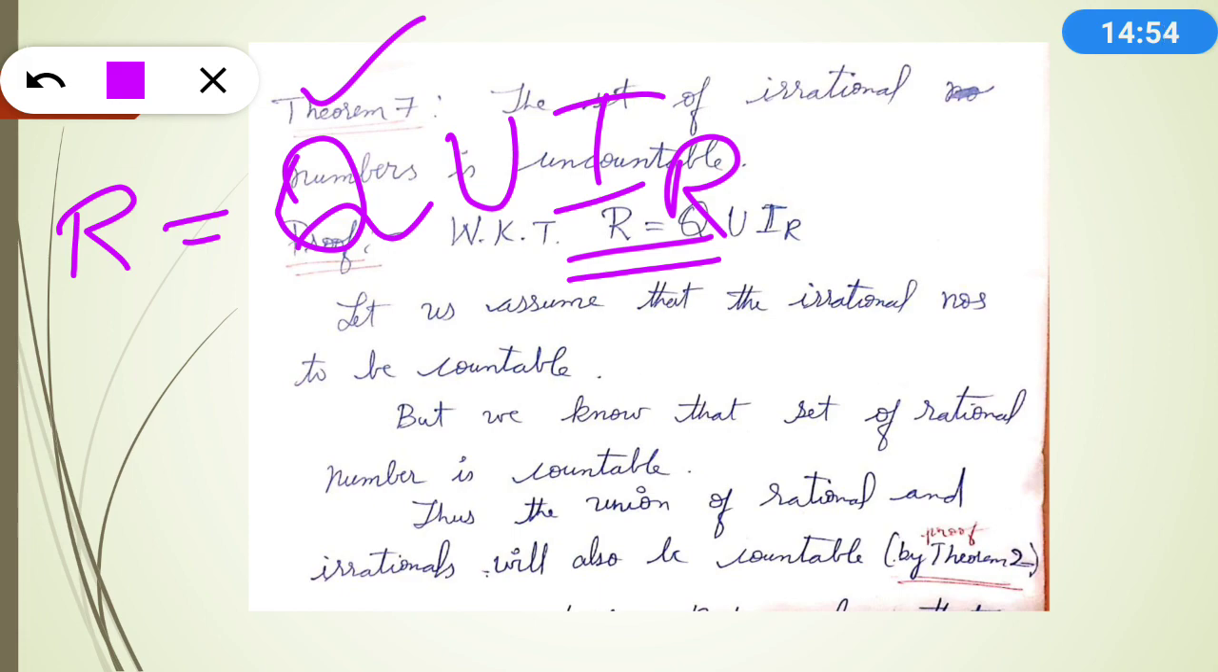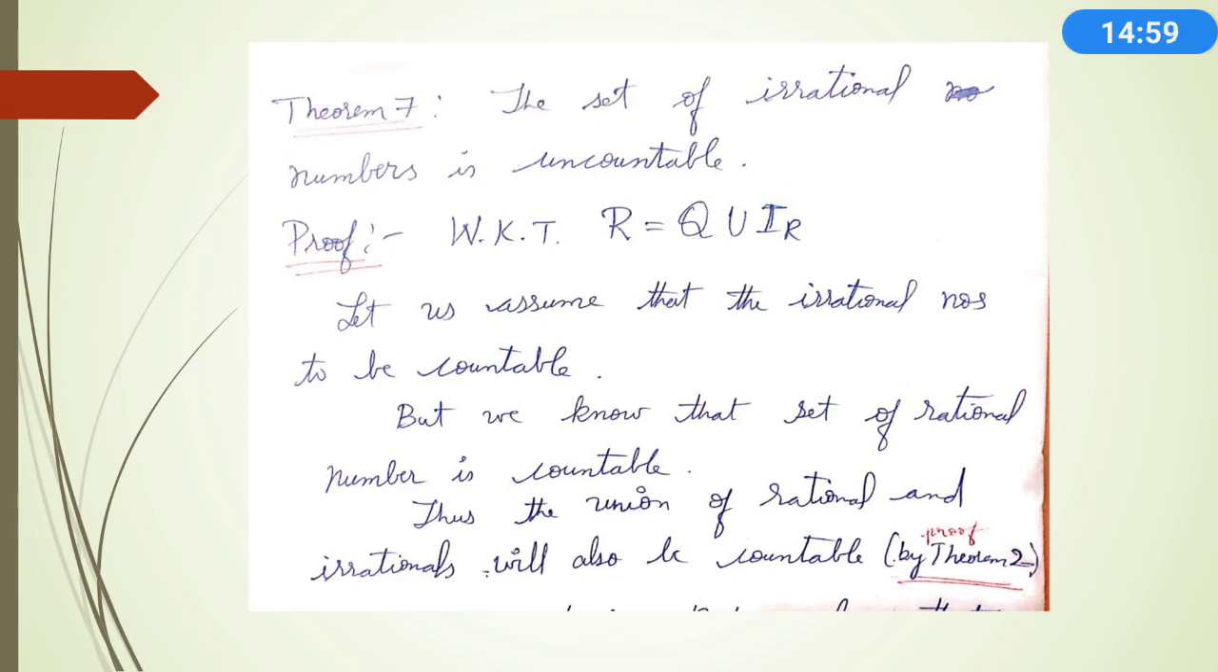We'll prove this theorem by the method of contradiction. That is, first let us assume that the irrational numbers are countable. We are assuming the contrary, but we know that the set of rational numbers is countable. In the previous lecture we have seen the rational numbers are countable. Now we know R is a union of rational and irrational. Since the rationals are countable, we already have a result. Now I have assumed irrational numbers to be countable. That means the union of two countable sets will be countable. Thus the union of rational and irrational will also be countable.